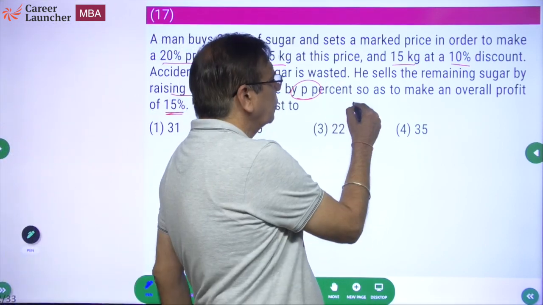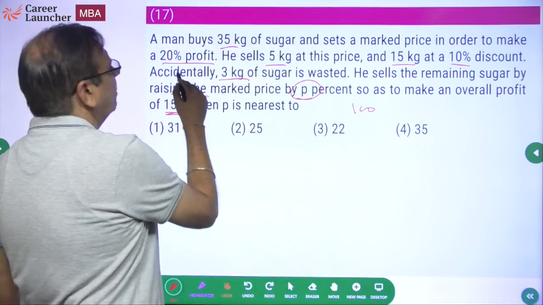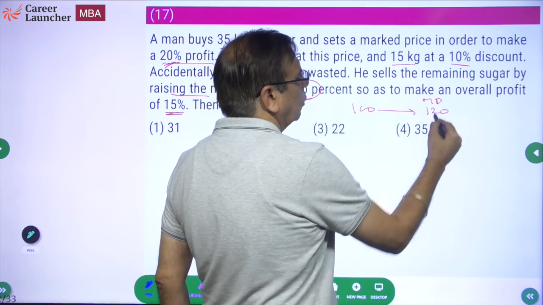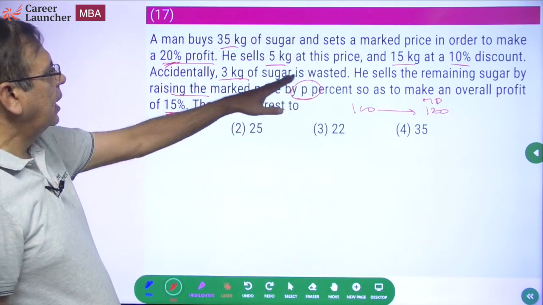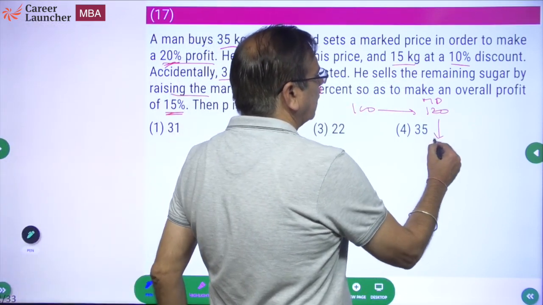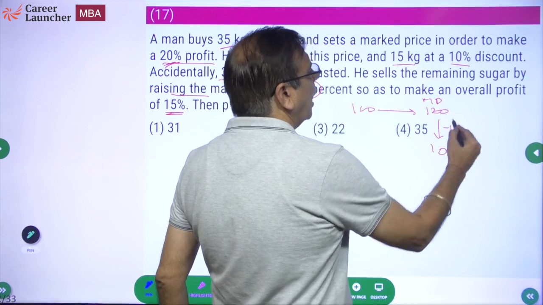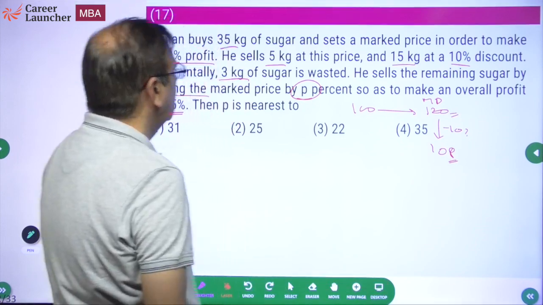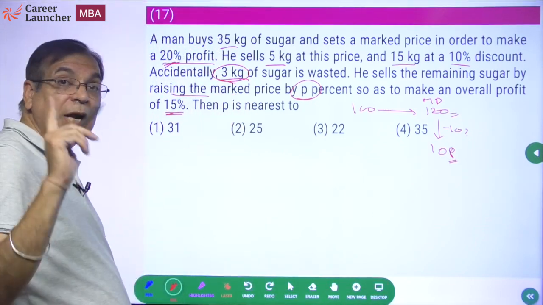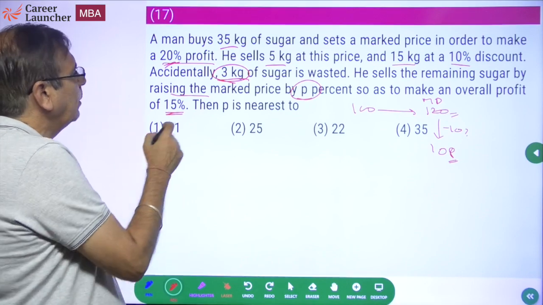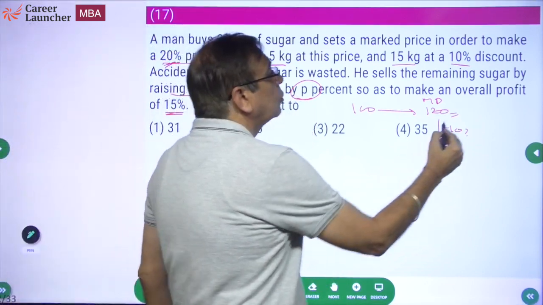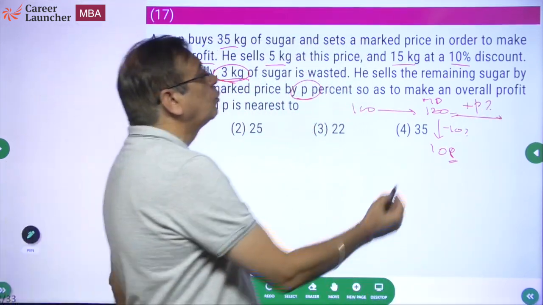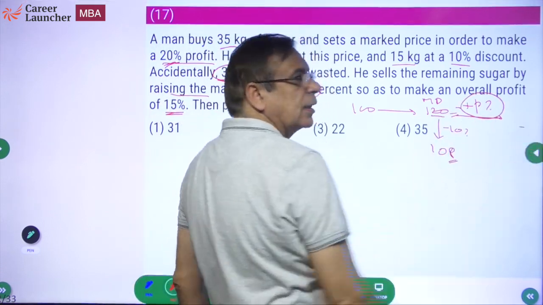Initially, let me assume he purchased it for 100 rupees. He has a mark price which gives him 20% profit. So mark price is 120 rupees. Okay. If he's selling at a 10% discount, that will be 108. So partly he sold at the mark price, partly he sold at a price of 108, which means an 8% profit. Some gets lost completely, so that's a 100% loss. Okay, and the remaining by increasing the mark price by P%. So this is further increased by P%, and the remaining is sold at that price. So we need to find what is P. Now remember, this will be 2 successive increments again.